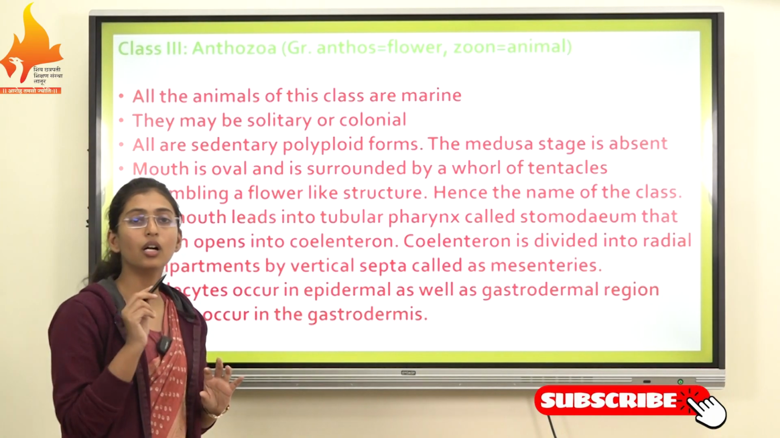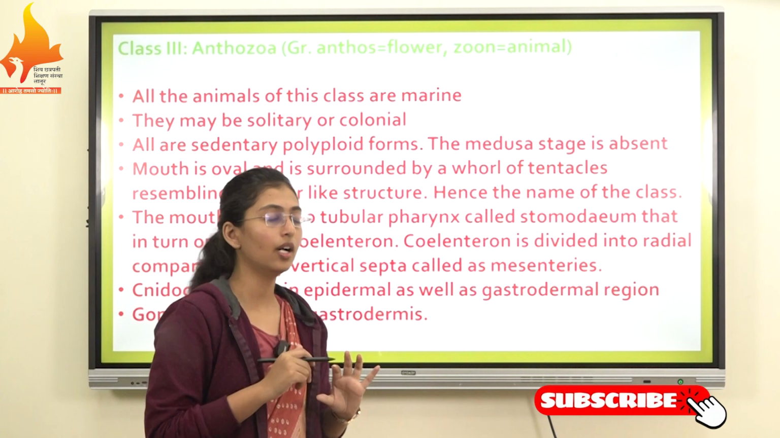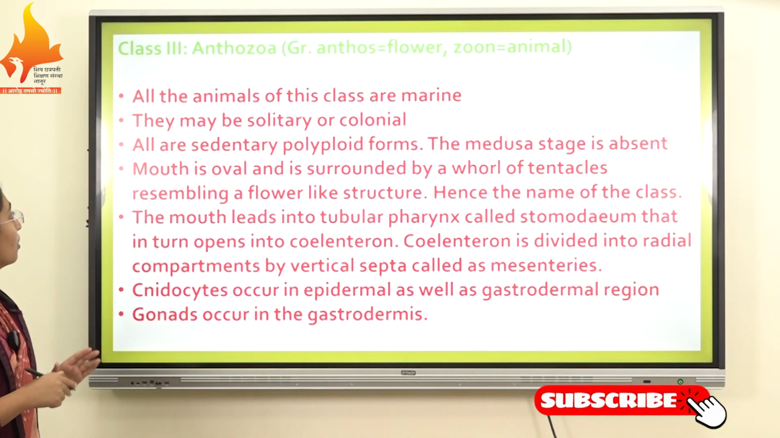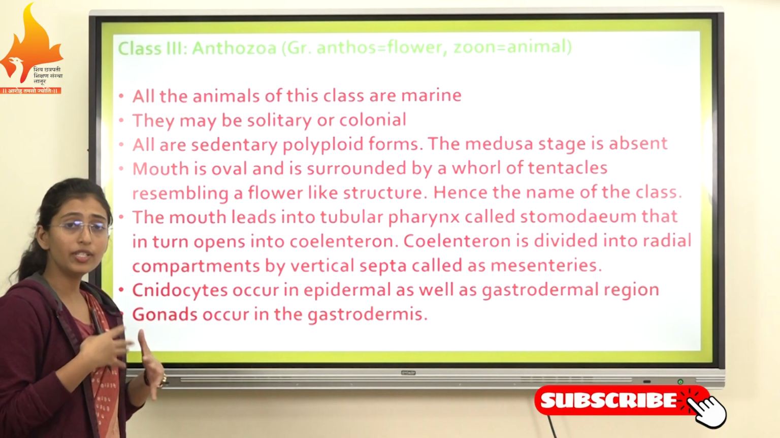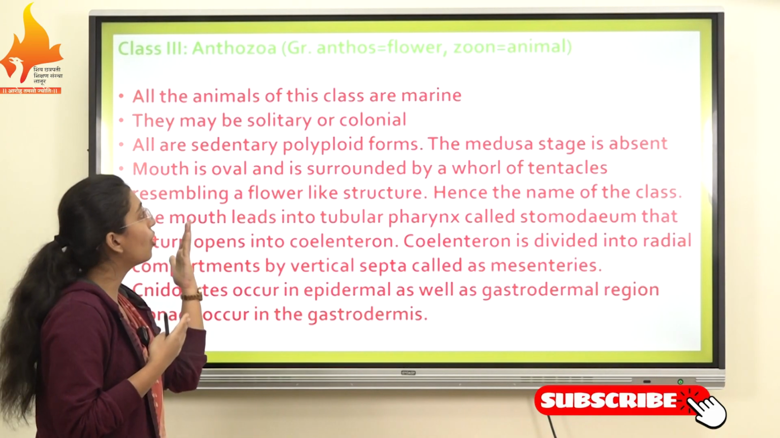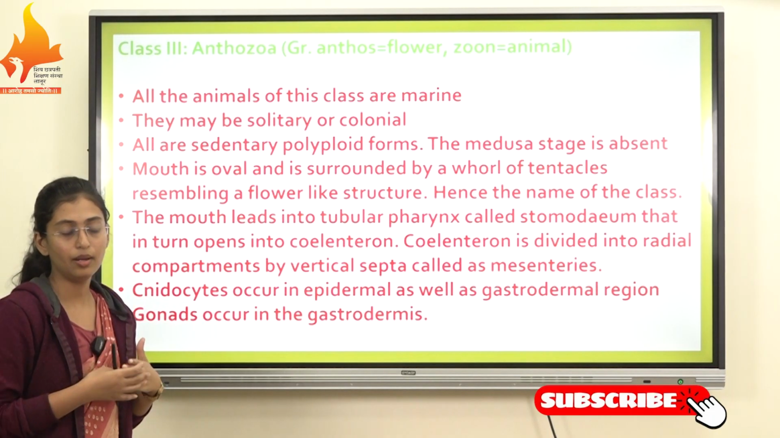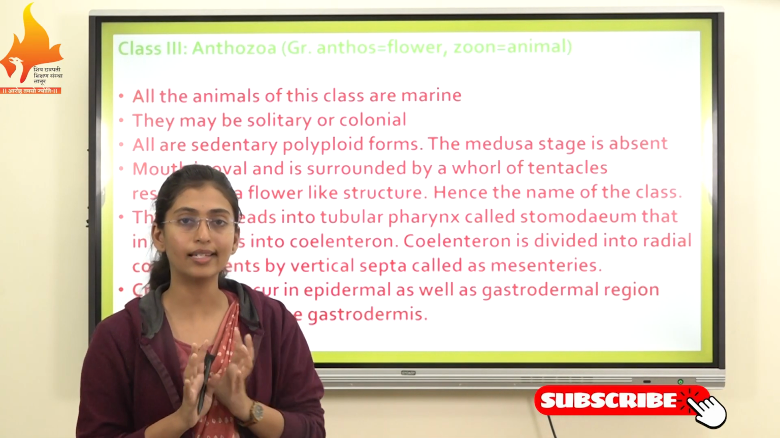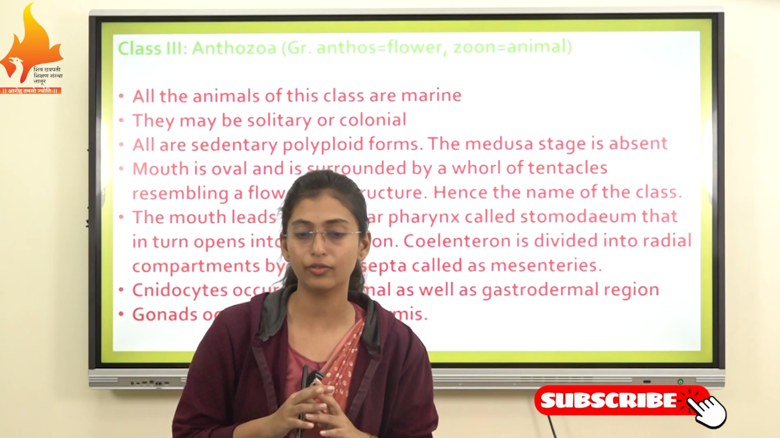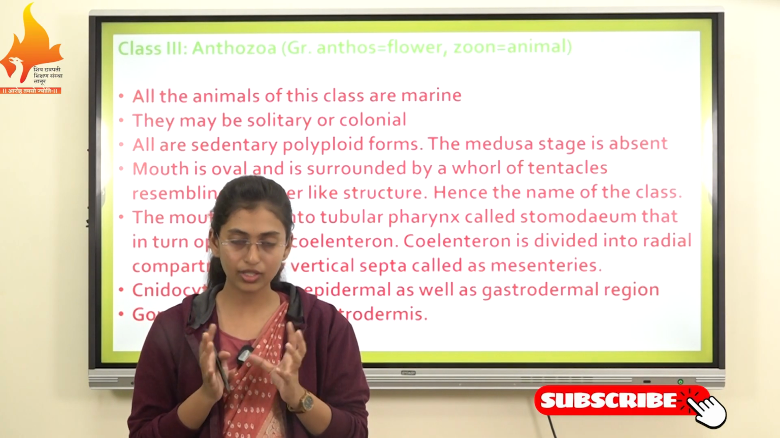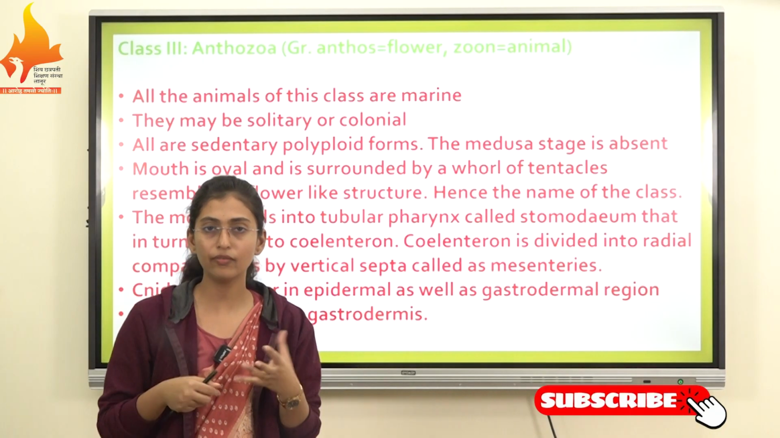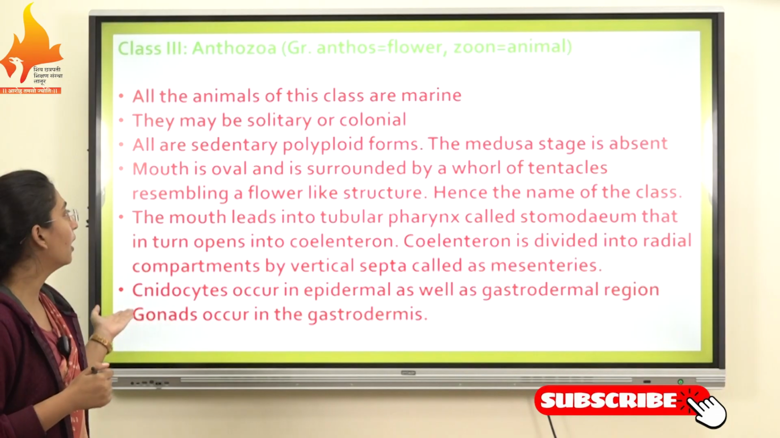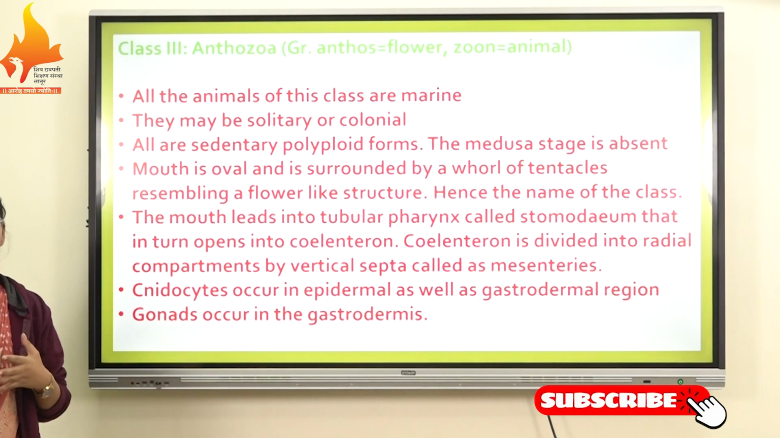So the third class is Anthozoa. The meaning of Anthozoa: anthos means flower and zoon means animal, meaning animals which look like a flower. In Scyphozoa, animals look bell-shaped, meaning jellyfishes, and in Anthozoa, animals look like a flower.